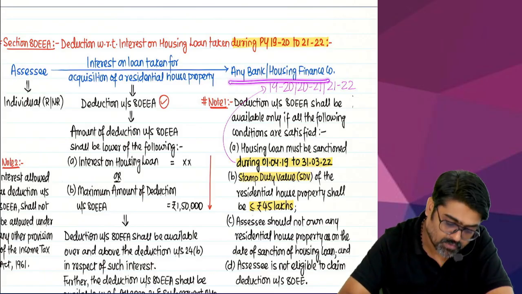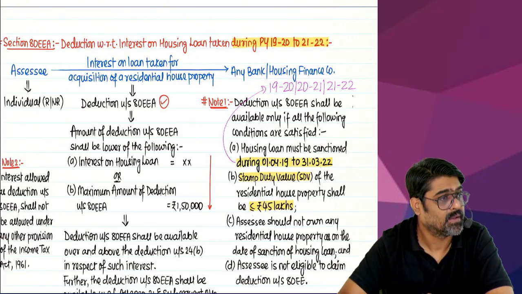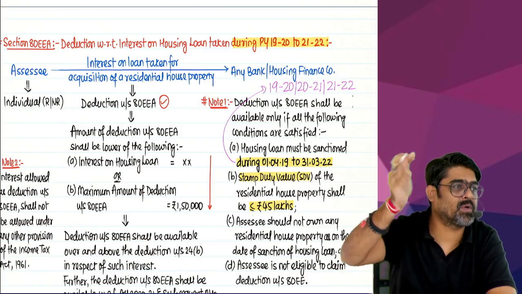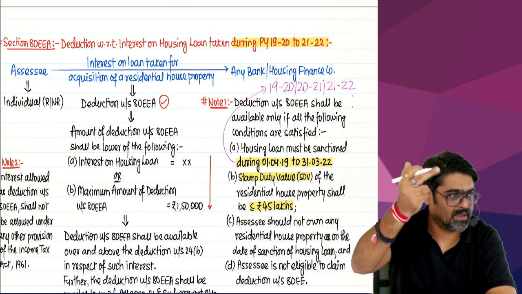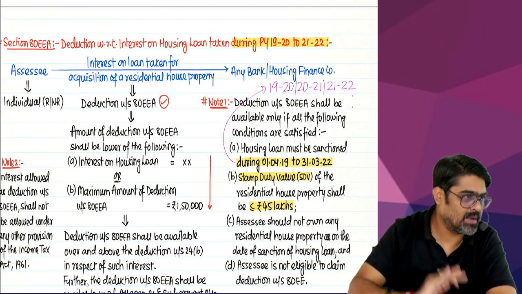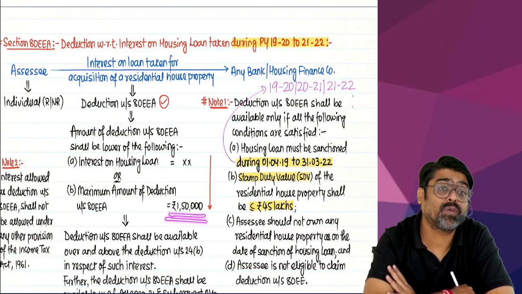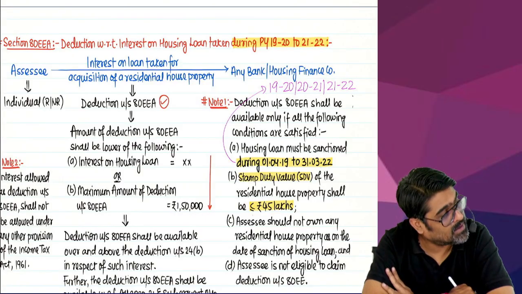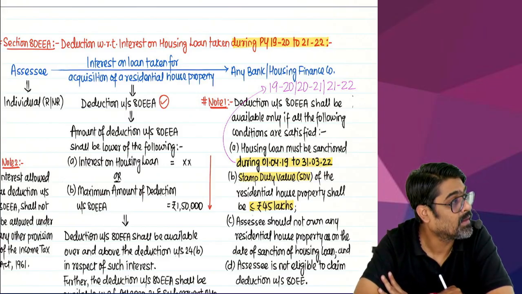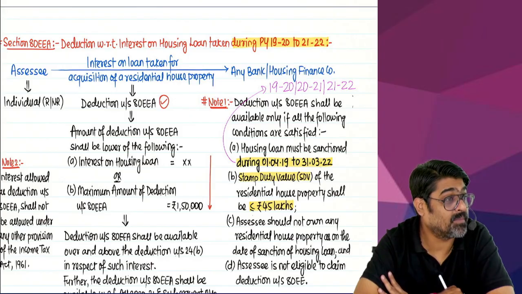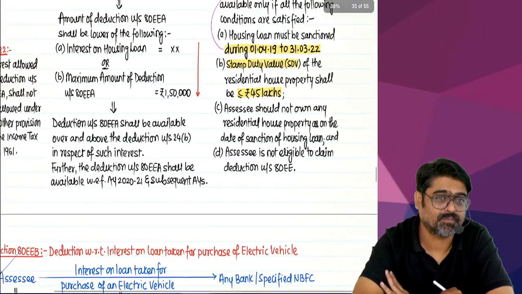Now on that loan, whatever interest you have paid in this year, some interest will be allowed under section 24 clause B. But excess interest which you could not claim under the head house property will be allowed under section 80EE subject to maximum 1,50,000. So now under 80EE, excess interest on housing loan will be allowed under this section also. Yes or no? But that will be allowed up to maximum 1,50,000. But for that you will have to satisfy these conditions.